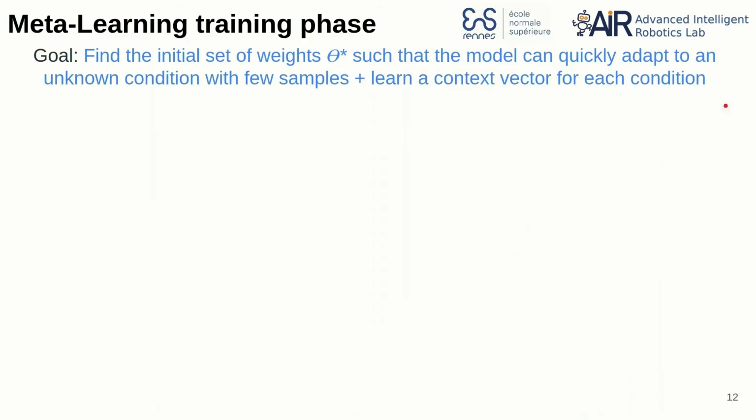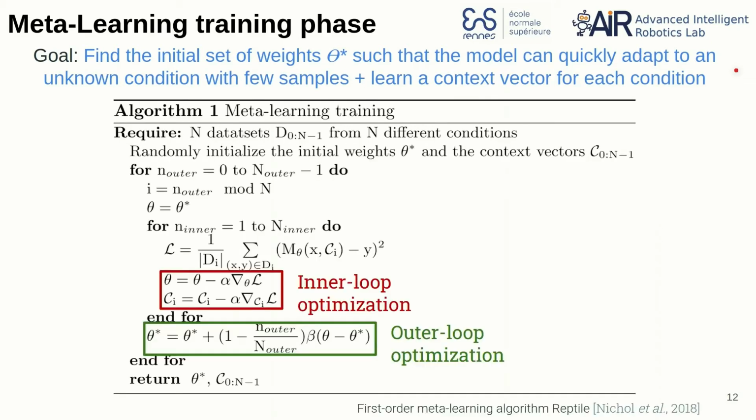The goal is to find the initial set of weights theta star such that the model can quickly adapt to an unknown condition with few samples, and to learn a context vector for each of the training conditions. To do so, we use the first-order meta-learning algorithm Reptile, which requires first to gather a dataset of samples from each of the different conditions.